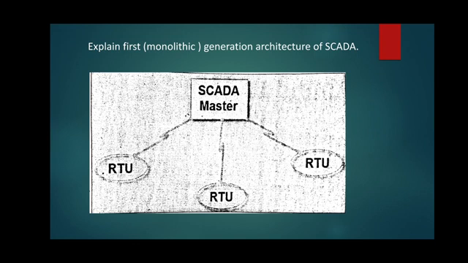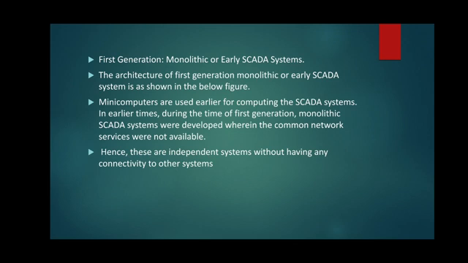which is called the monolithic architecture of SCADA. Here first we have to draw the diagram. We can also write the definition of SCADA, what is SCADA, and the different classifications based on generation or architecture.